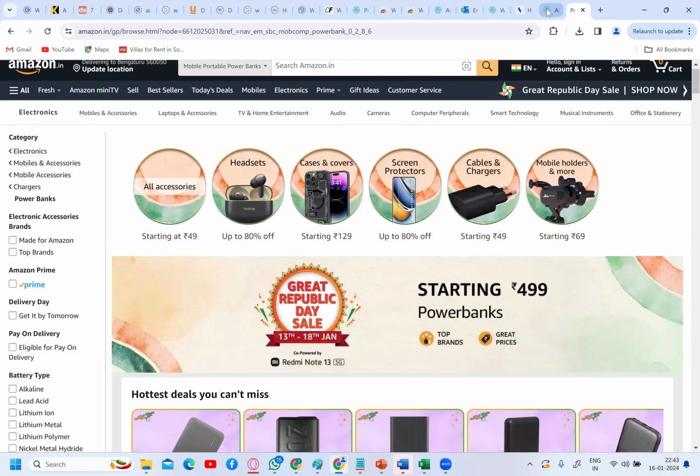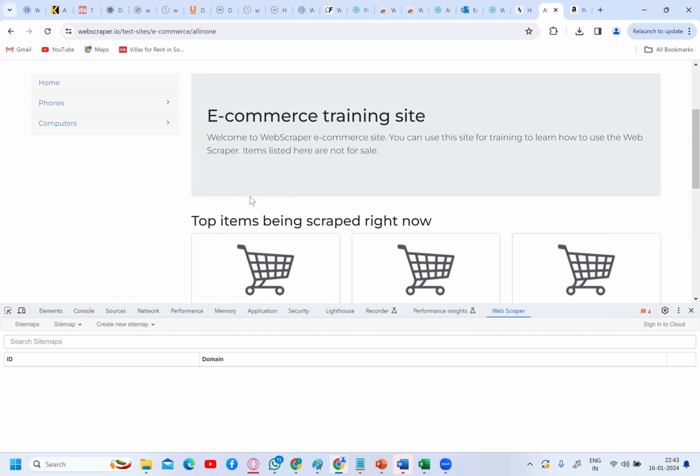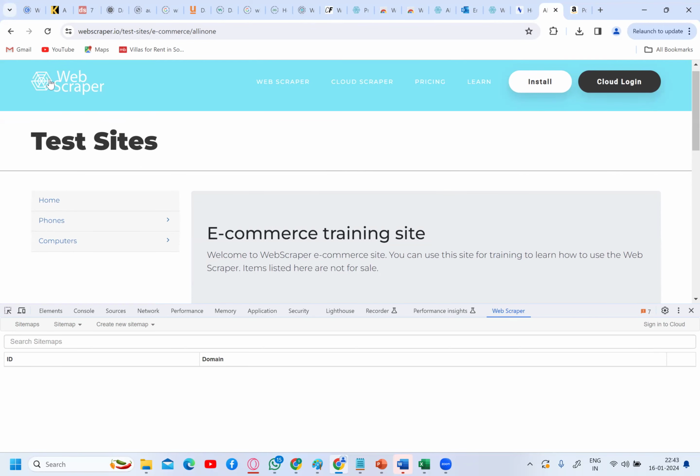Rather than explaining theoretically, what we did is install this tool called Web Scraper. Then we went to Tools and Developer Tools. As soon as you open the developer tools, you get the Web Scraper tab. I have taken the test e-commerce website, which is already available at webscraper.io. Now just click on home, and be on your home page always. From here we are going to start the scraping.